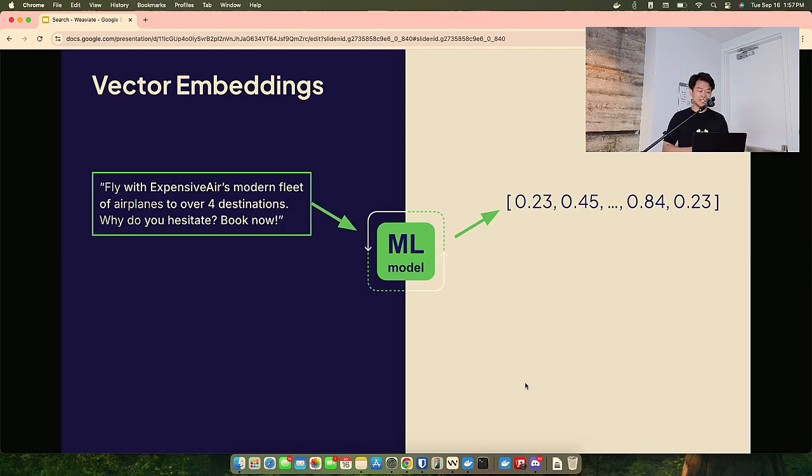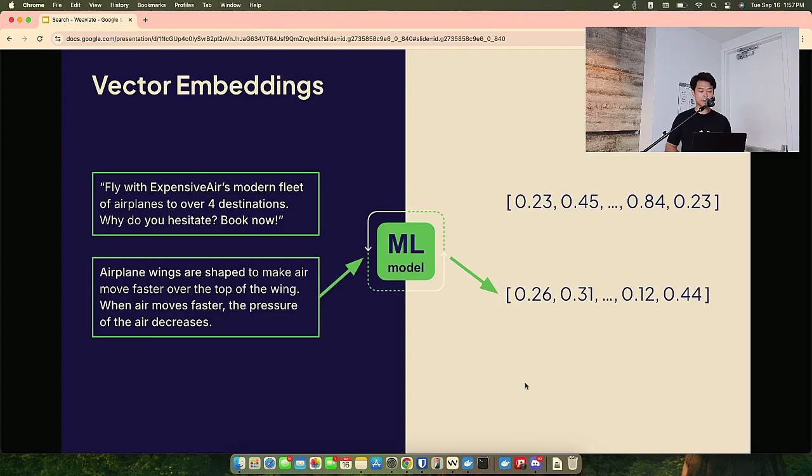So here's the idea. You're going to basically turn all of your data into vector embeddings. Here's one text: Fly with Expensive Air's modern fleet of airplanes to over 4 destinations. Why do you hesitate? Book now. That's one vector embedding. Pass it through the machine learning model to produce vector embeddings, and we get this new array. Next one, airplane wings are shaped to make air move faster over the top of the wing.